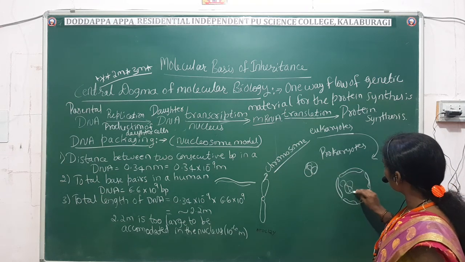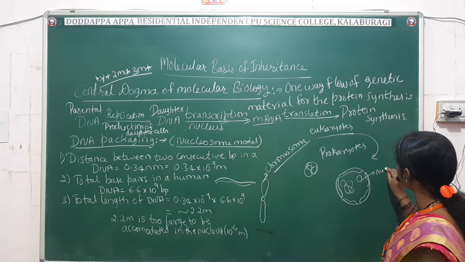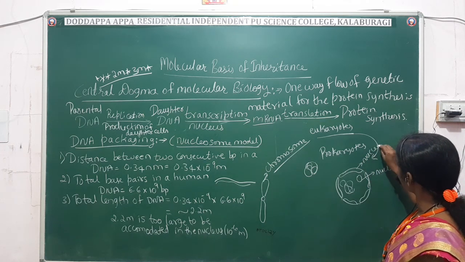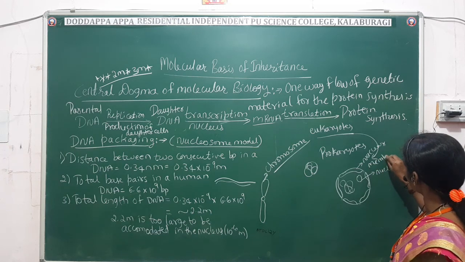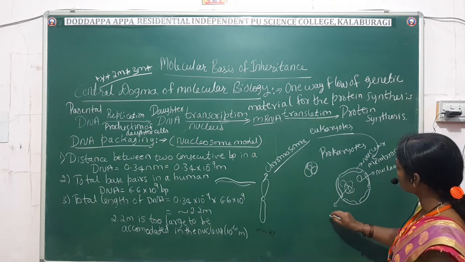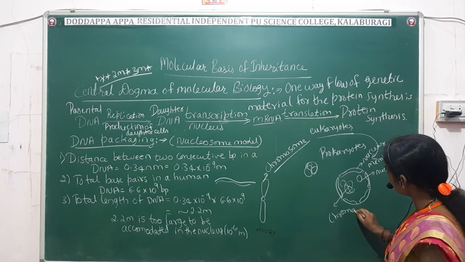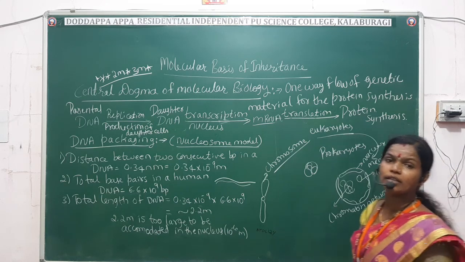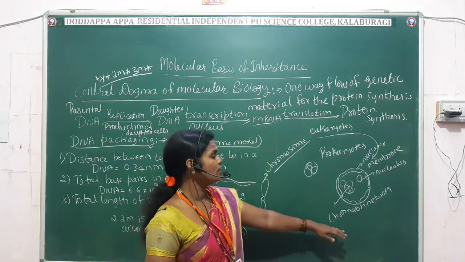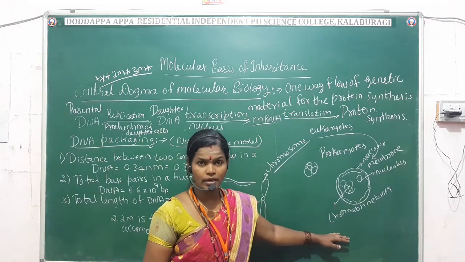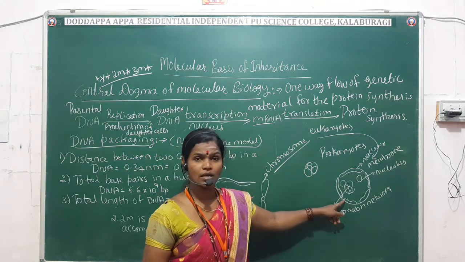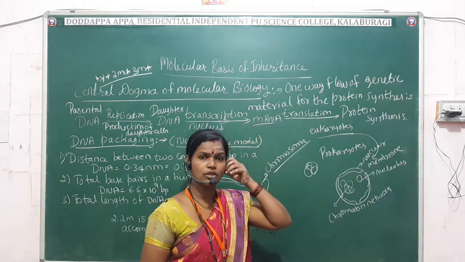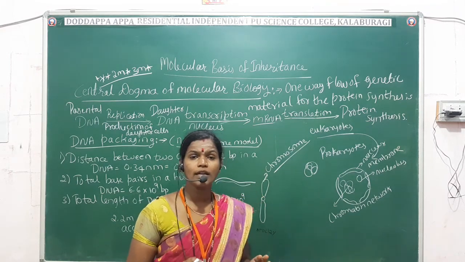See here, this is the nucleolus. It is the nuclear membrane, we can say, and this one is the chromatin network. Inside this chromatin network, there is the presence of DNA as genetic material. From this chromatin network, you can see the thread-like structure.